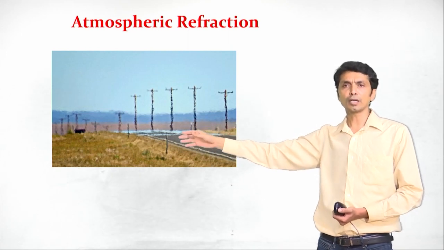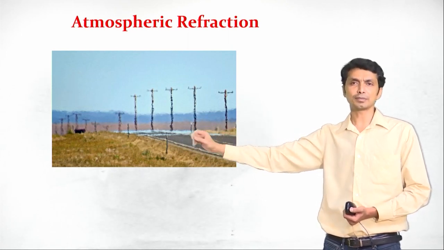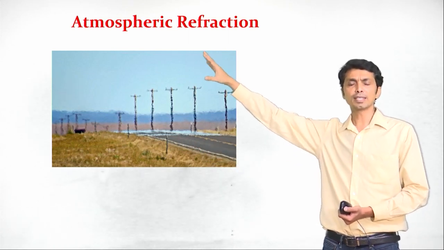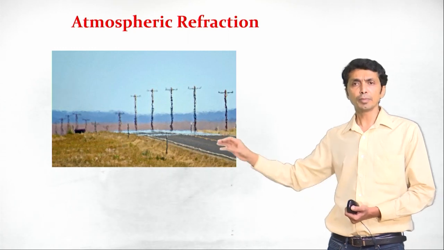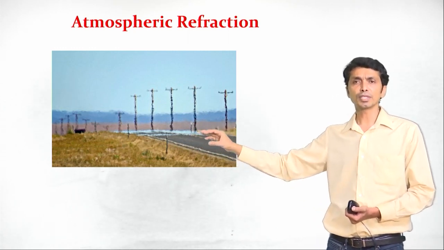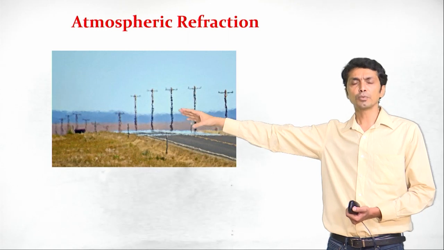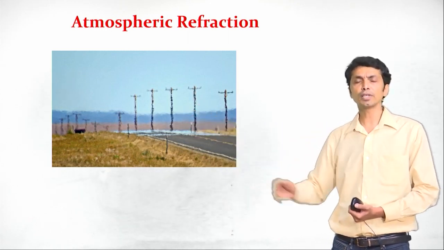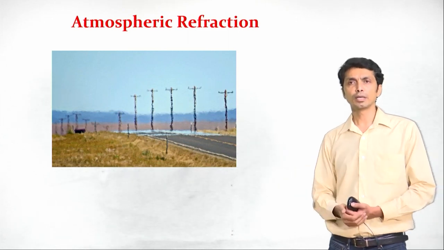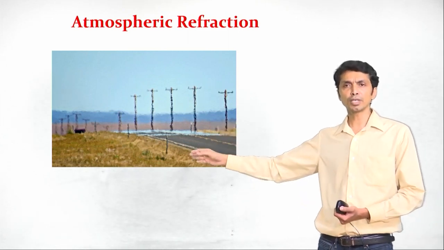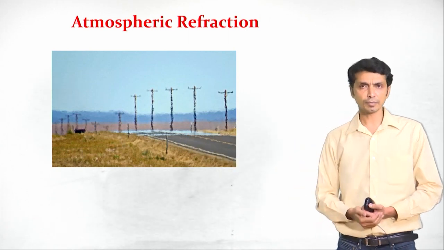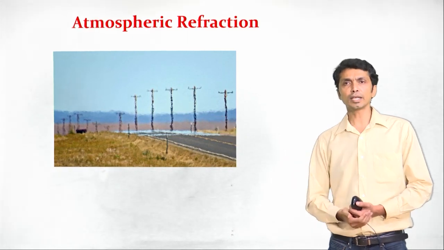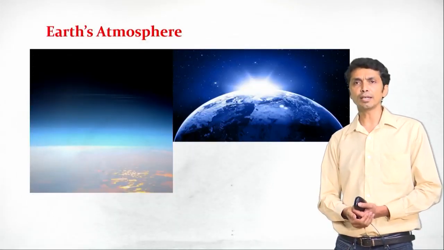The hot air becomes rarer, and the cool air becomes denser. Because of this, the objects which are visible here may start flickering or moving. This movement is caused because of the hot air present here, not because of anything else. So this is one example which we have seen in our daily life.